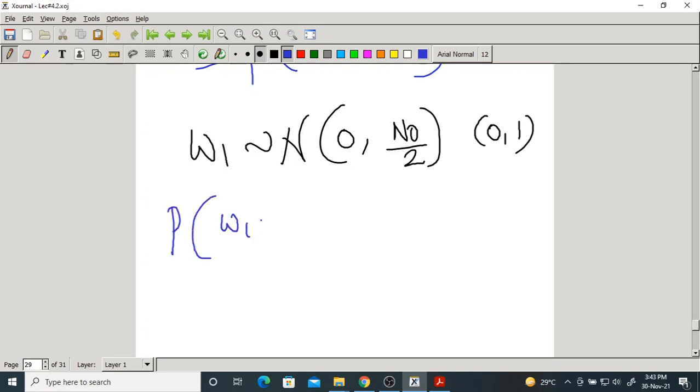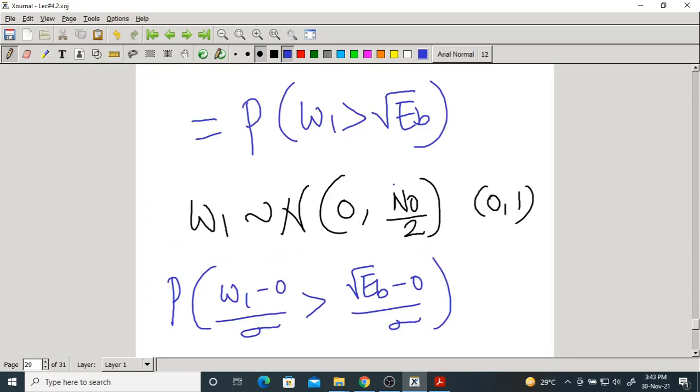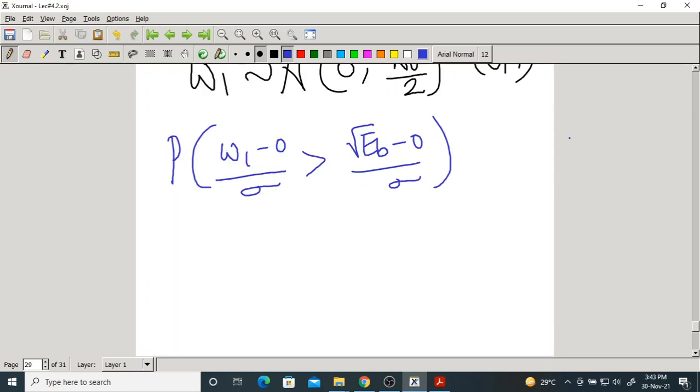So the probability that W1 minus mean by sigma is greater than root Eb minus 0 by sigma. Here, what is sigma? Sigma square is n0 by 2, so sigma is root n0 by 2. So the probability that W1 by sigma is greater than root Eb by sigma.